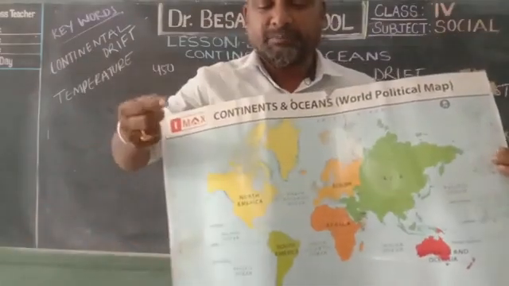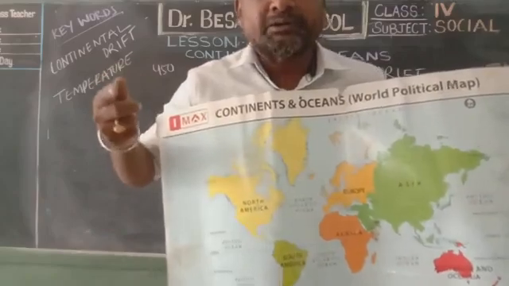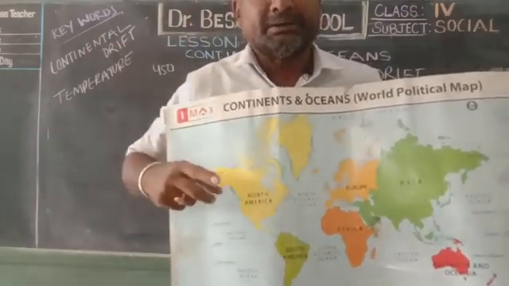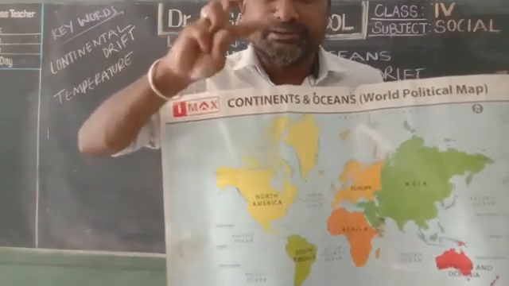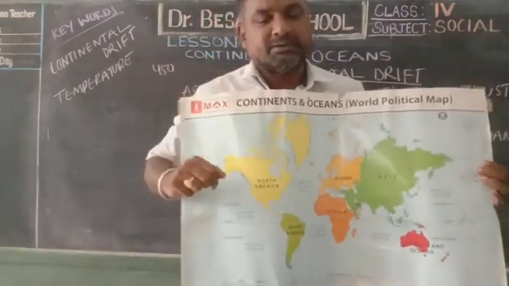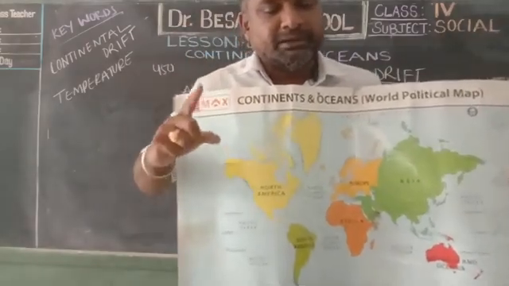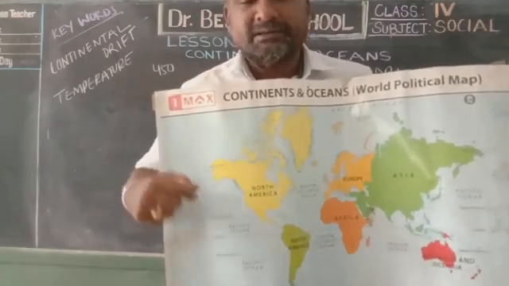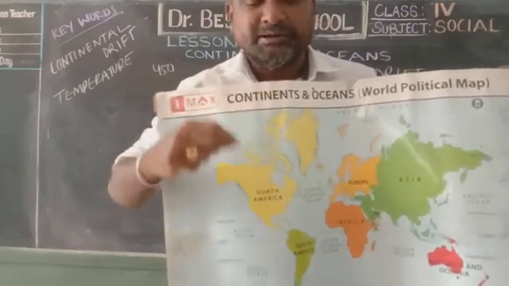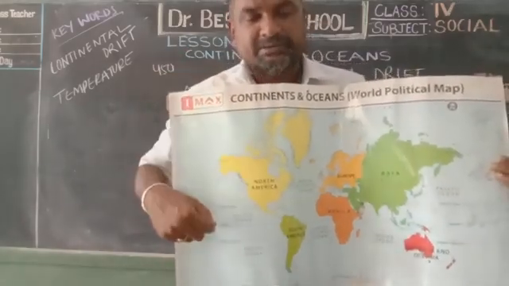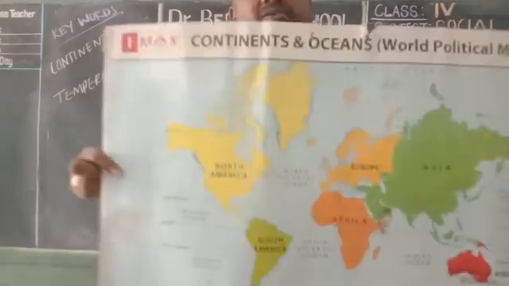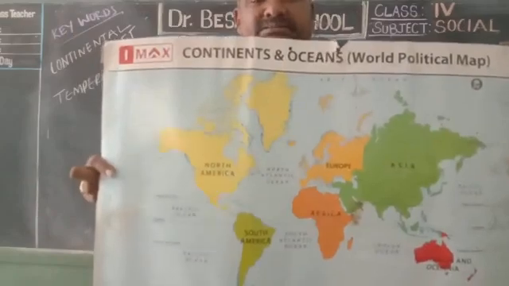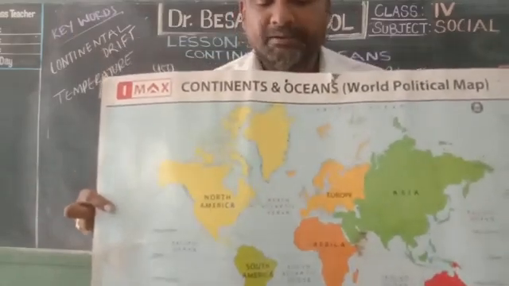Here in the first picture, it was before 225 million years ago. It was divided into 3 parts. The complete earth part was divided into 3 parts, Nana. Now second one, 150 million years later, it was divided into 4 parts. Later, 85 million years ago, it was divided into 5 parts. Now present, it is divided into 7 continents. This was the present scenario. Now how does this happen?